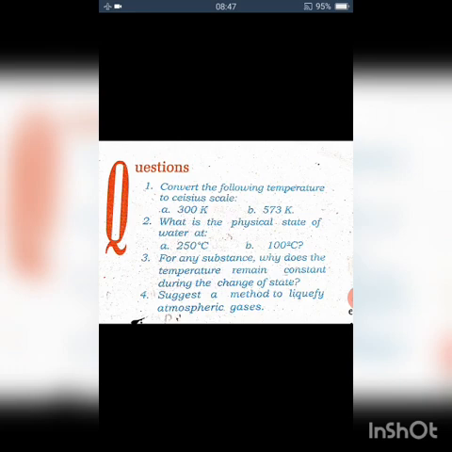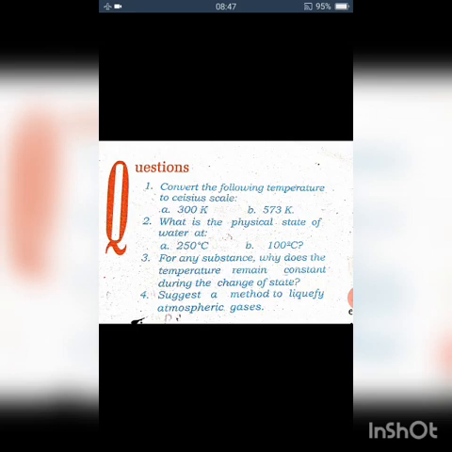Second question, what is the physical state of water at 250 degrees Celsius? 250 degrees Celsius means it's above the boiling point of water. So definitely it will be in a gaseous state. And what about 100 degrees Celsius? You know that at 100 degrees Celsius, water starts boiling. So some water will exist in the liquid state and some gets converted to vapor. So we can say that it would be present in both liquid and gaseous states.